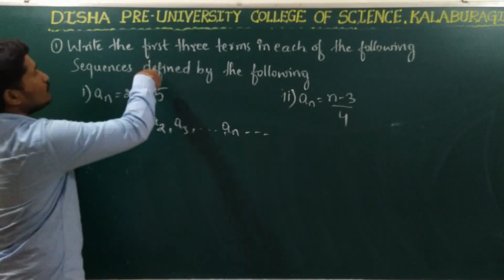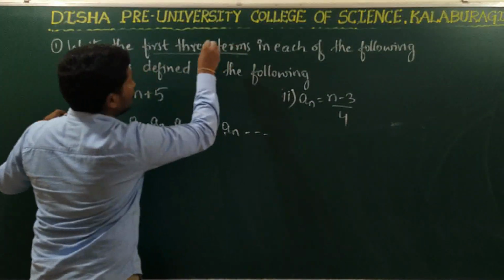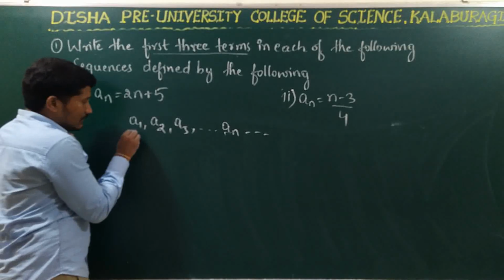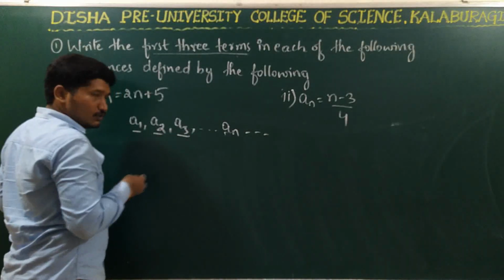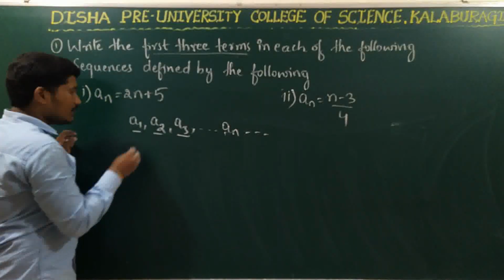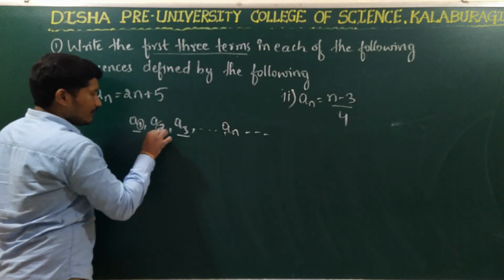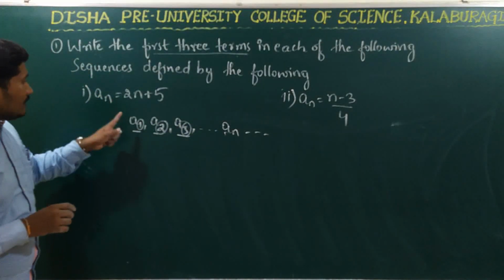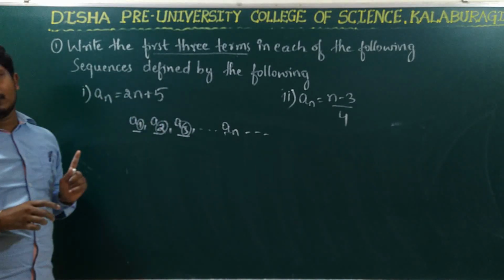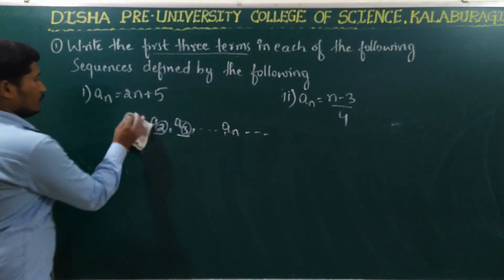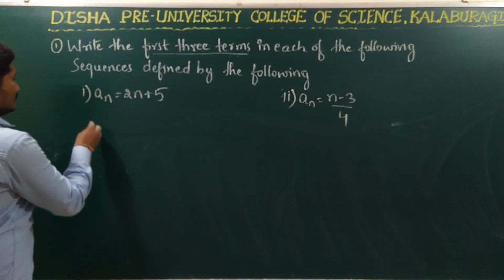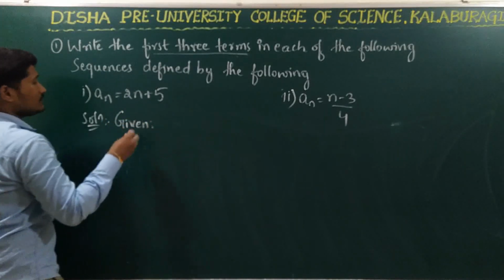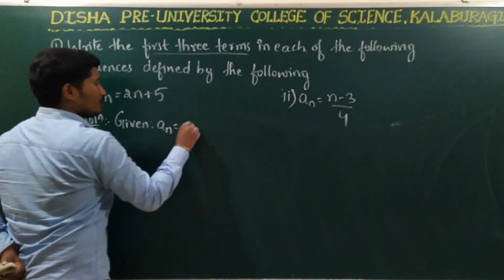So here we have to find the first three terms of the sequence. What are the first three terms? a1, a2 and a3. So in the place of n, we have to substitute 1, then 2 and then 3. Based on that we will get the first term, second term as well as the third term. So let us solve this. Solution. First write the given sequence. What is the given sequence? an is equal to 2n plus 5.